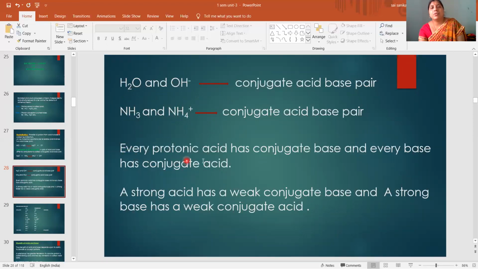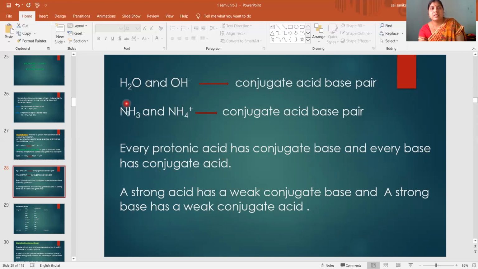So every protonic acid has a conjugate base and every base has a conjugate acid. Every protonic acid, so this water has a conjugate base. OH minus is the conjugate base of water, and every base has a conjugate acid.